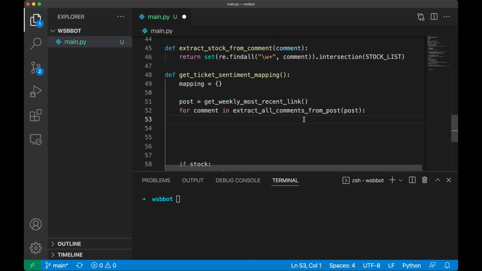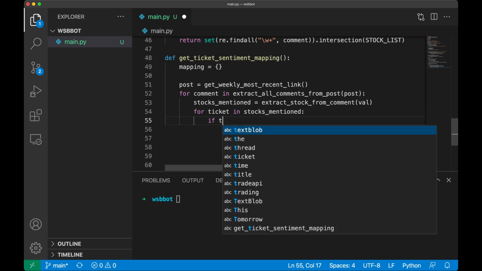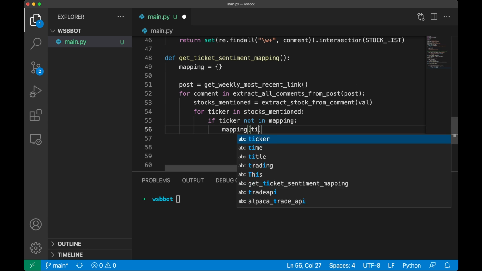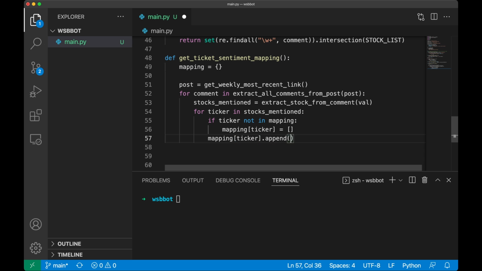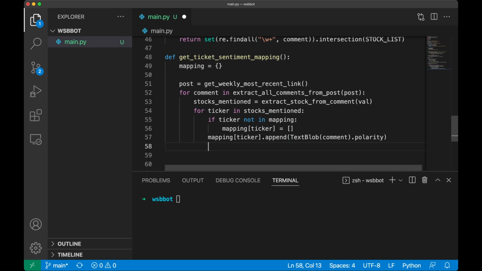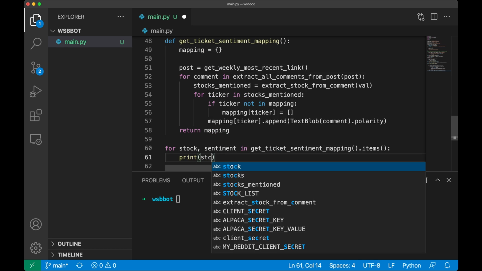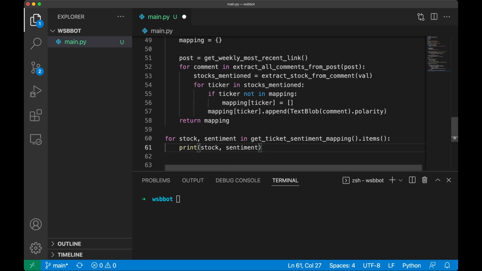So we have a mapping here, and then we're going to pull the most recent what are your moves thread. We're going to go through each comment and pull out the stocks that are mentioned in the comment. Then we're going to go through each of these tickers and append the comment's sentiment to the mapping. That might sound super confusing, so I'm going to show you what this actually looks like. We're just going to print the stock and then the sentiment of each comment that mentions it.